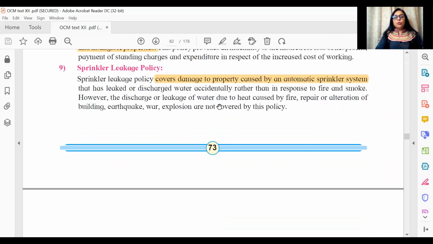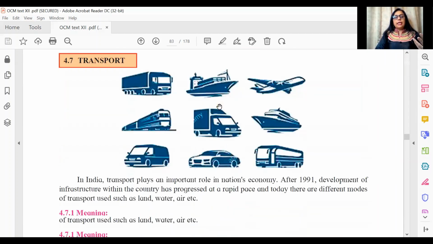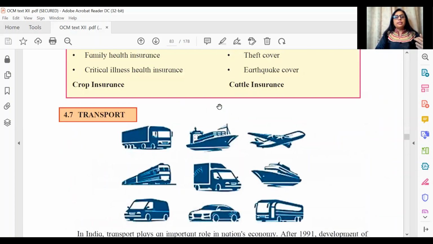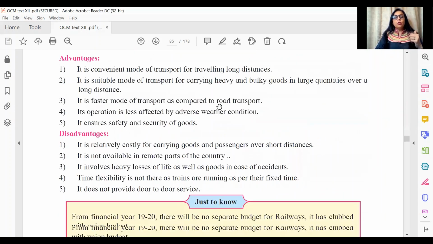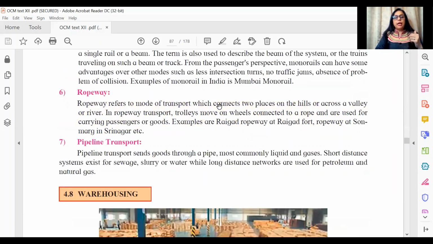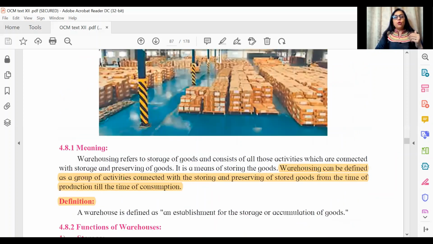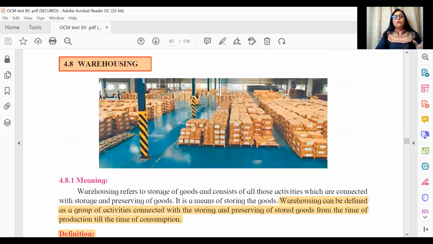So dear students, though I am discussing these at length, we really have not had such in-depth objectives on this topic. Anyways, we know that transport is completely omitted. So even from the exercise behind, please make sure that you do not need to do the topic of any of the objectives on transport as well as communication. The third and the last topic we have now is warehousing. Very short topic, 2 short notes, and meaning is all you have.